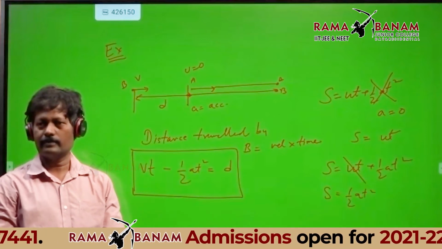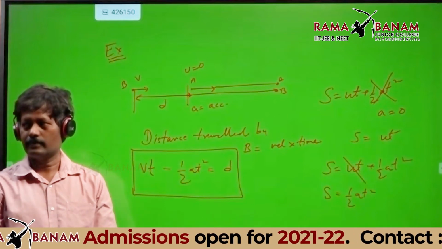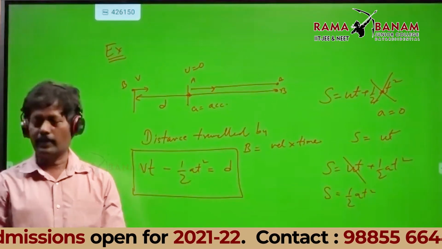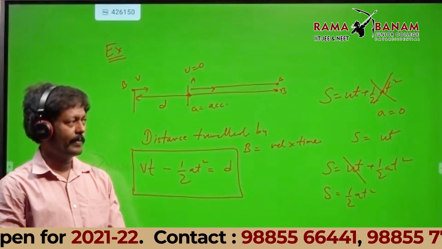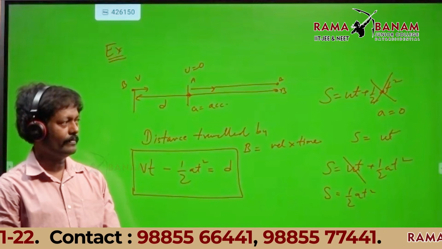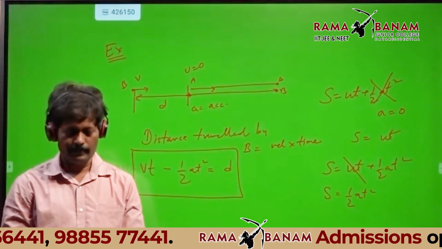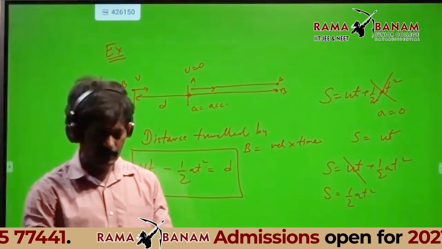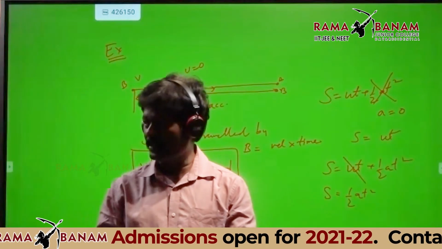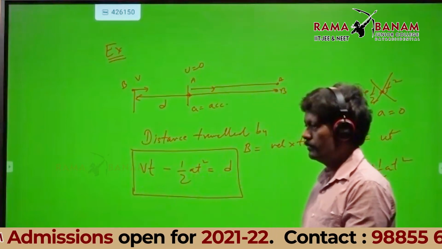Bharat, Bharat, unmute and speak out. Come on, fast, because I have to write the next step for you.